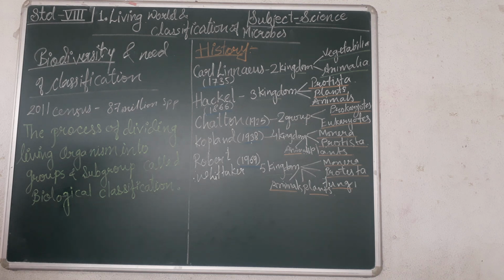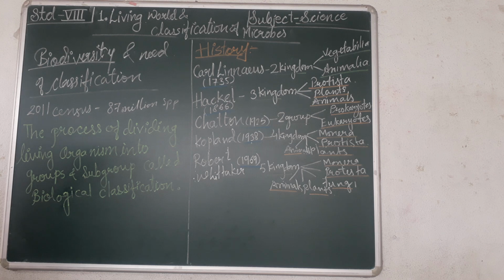First, hierarchy for classification of living organisms. We give the hierarchical classification of living organisms into kingdom, subkingdom, phylum, division, class, genus and then species. In that way, we give the hierarchical classification of living organisms. Second, who invented the binomial system of nomenclature? The answer is Carl Linnaeus invented the binomial system of nomenclature.